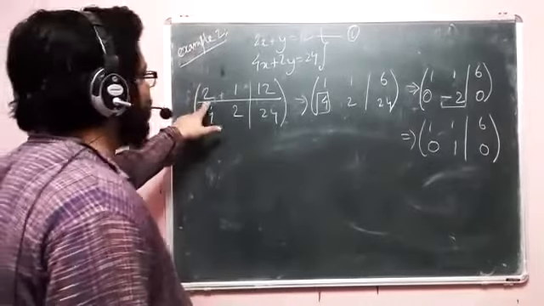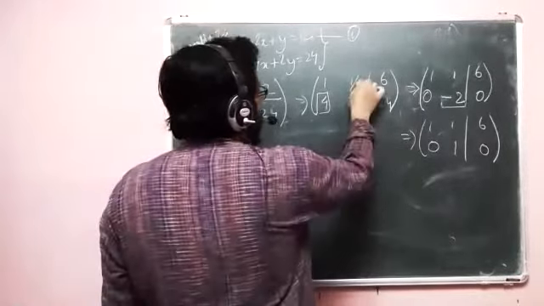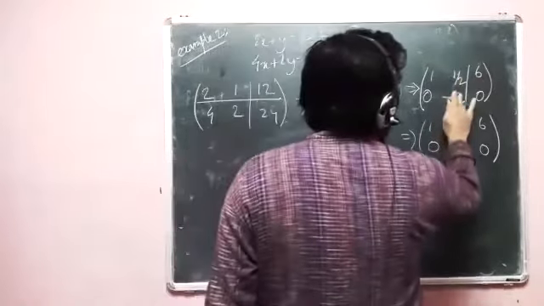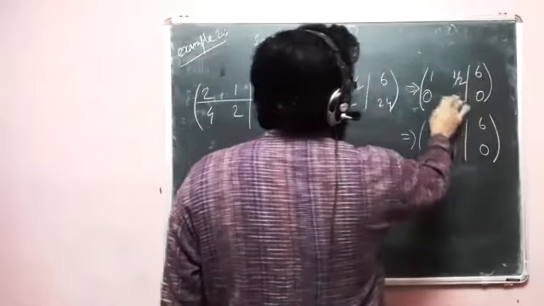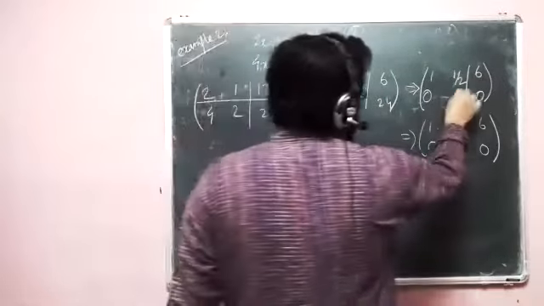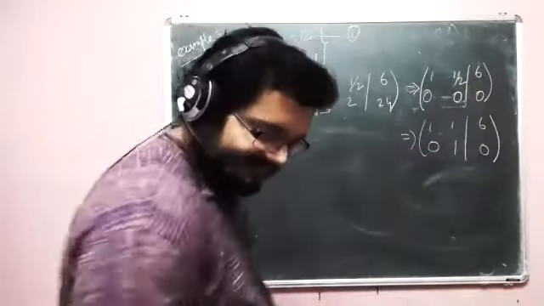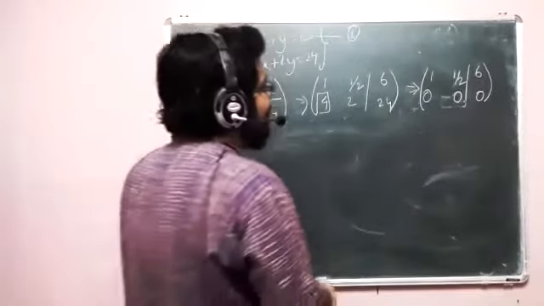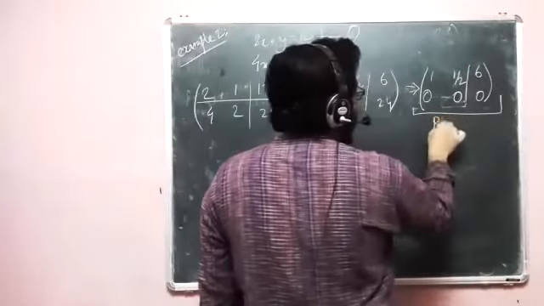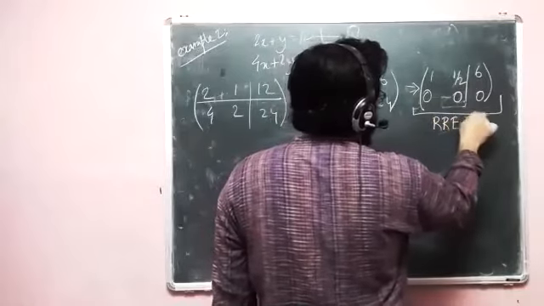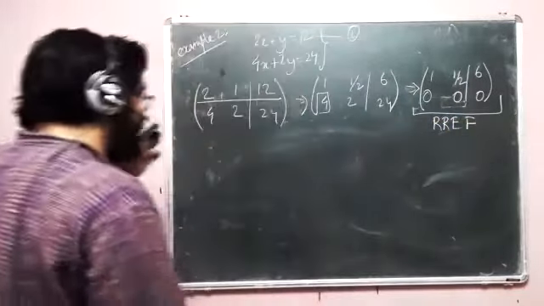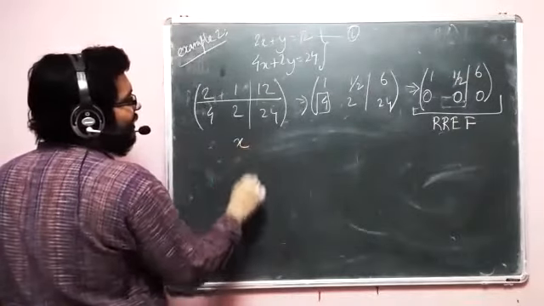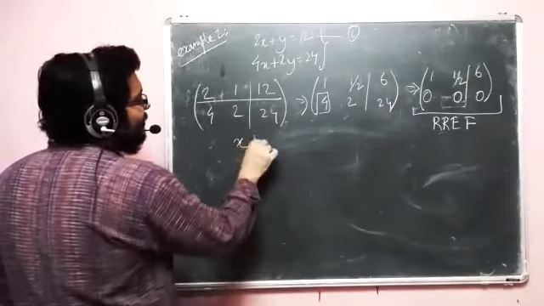Sorry, I divided by 2, right? So this will be half. This will also be half. And this will be 0. Sorry. So here I have my row reduced echelon form. And what do I find if I write this? I find what I saw with my clean eyes, that I have a system which looks like this.